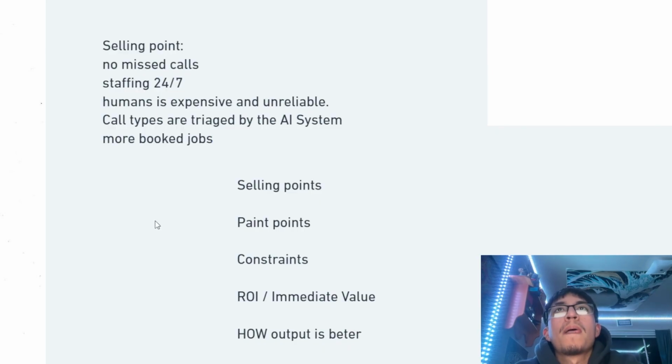Yeah. You caught that off the fly. I feel like, yeah, 100%. More booked jobs, call types being triaged, humans being expensive and unreliable, staffing can be 24/7, no missed calls. So far, that's what we picked up.